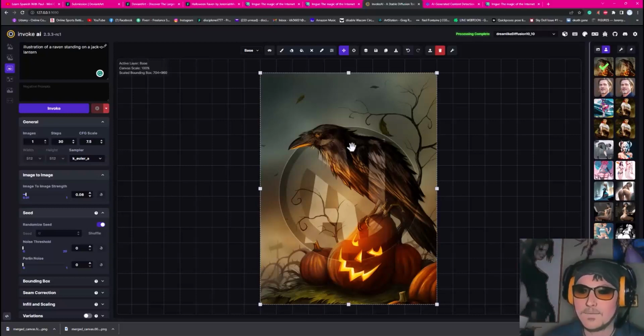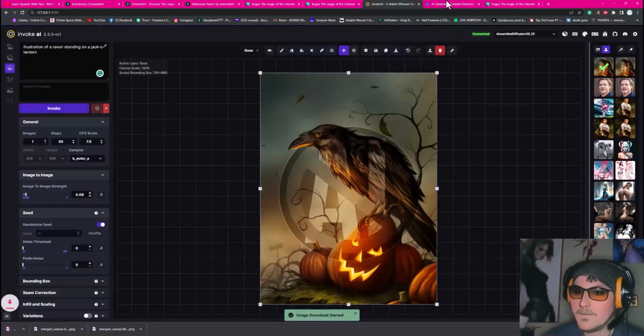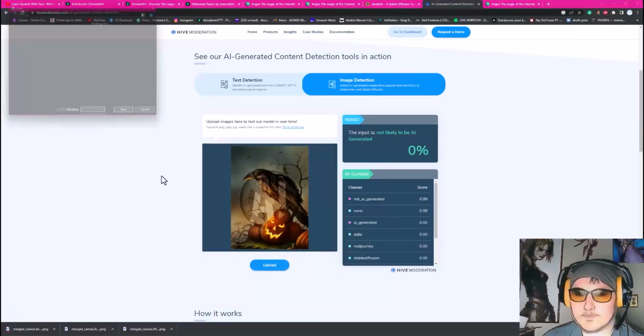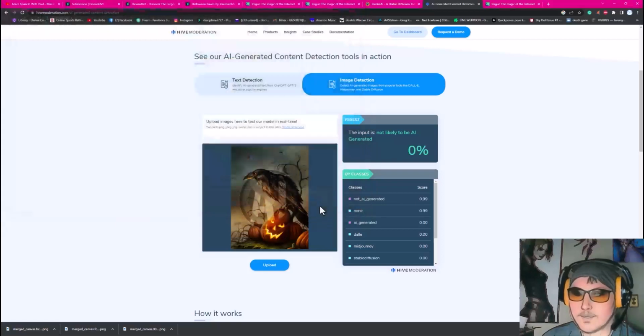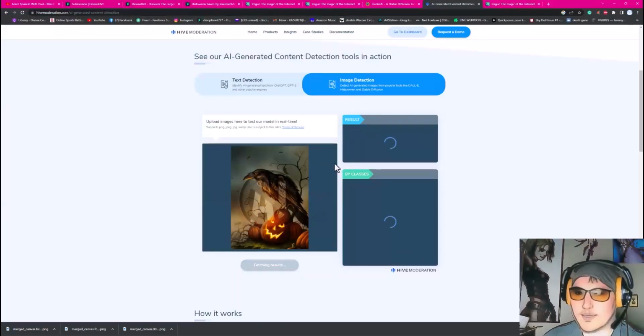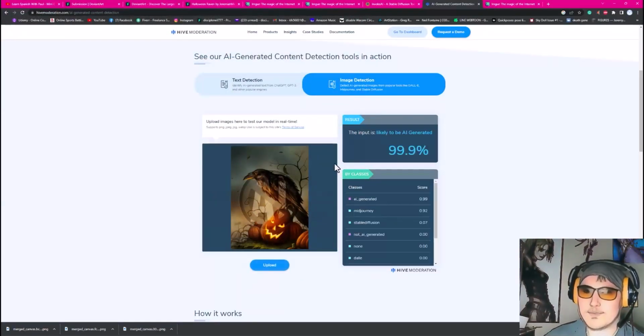In fact, it's so similar that if I were to upload this, DeviantArt would notify him and say, hey, someone has your artwork. Okay, I'm going to obviously leave the thing on there. Now let's save this out, download that. Now watch what happens. It's still his artwork. It's not AI generated. I did very little to it. 99.9% likely to be AI generated.